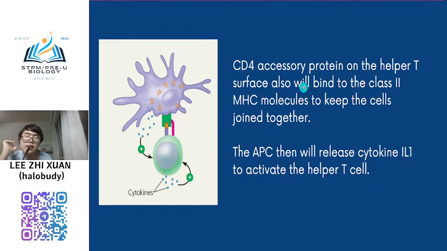Okay, so this CD4 protein will bind to the Class 2 MHC to keep the cells joined together. After that, at the same time, your APC will release a cytokine, normally IL-1, to activate your helper T cell. So you need to know there are three signals. The first signal is your T cell receptor needs to bind to the antigen.